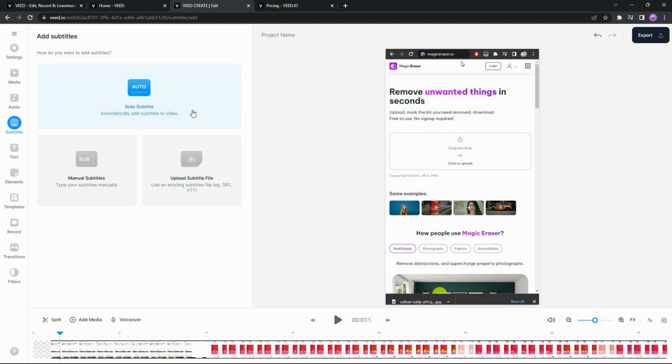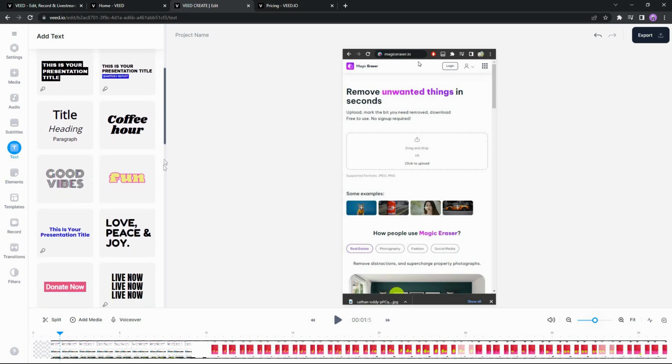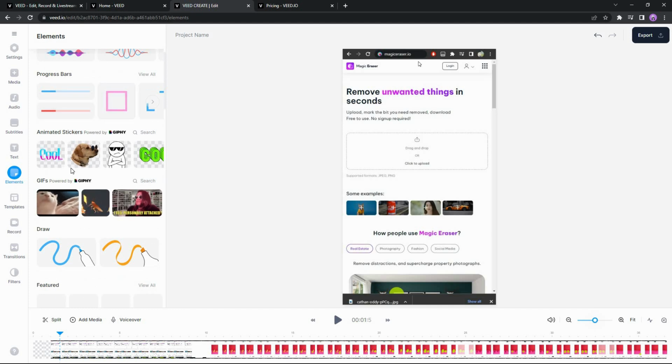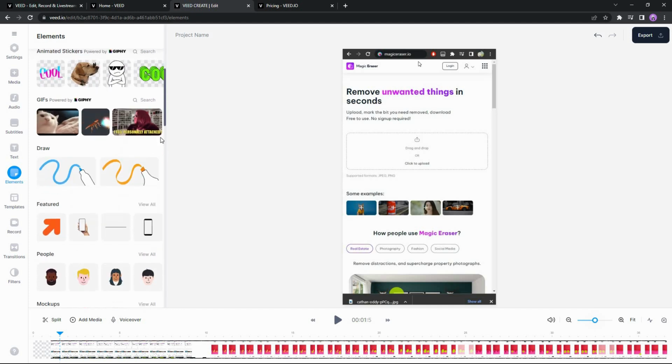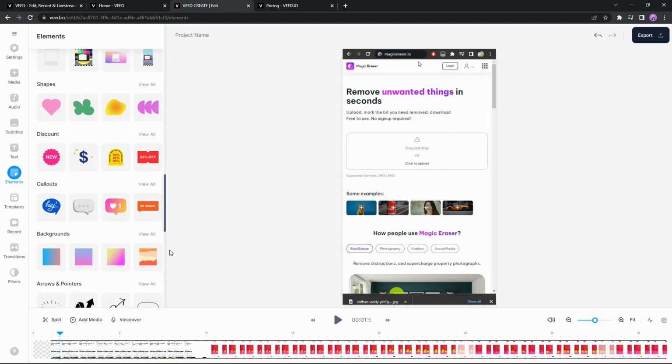Then there is the subtitle option that has 3 different features. You can automatically add subtitle. You can also add manual subtitles, and if you already have a subtitle file, you can upload that here. So then there is the text option. There are some already pre-made text templates. There are some elements, and the elements are, to be honest, endless. It is not just the shapes or the emojis. There are sound waves, there are progress bars, animated stickers, and then there is the GIFs, draw, featured, and there are so many other types of elements.